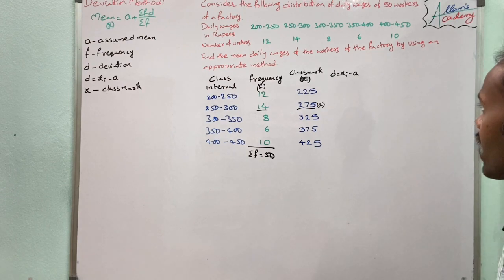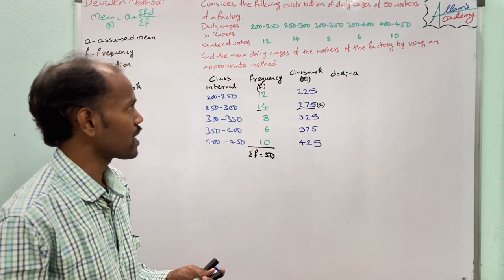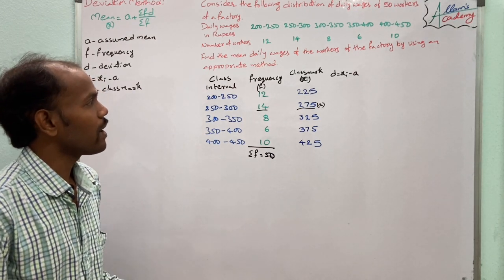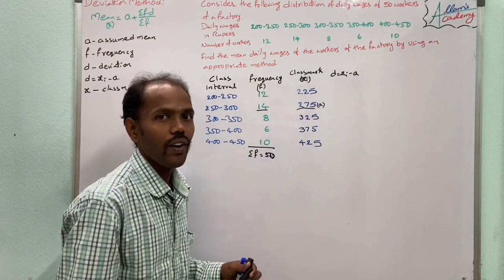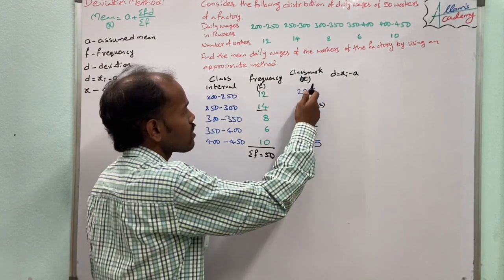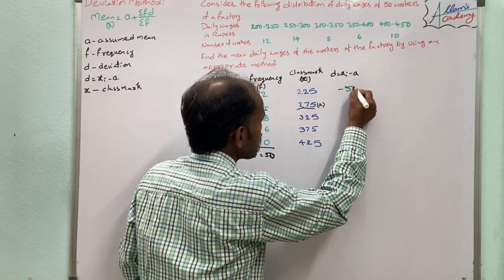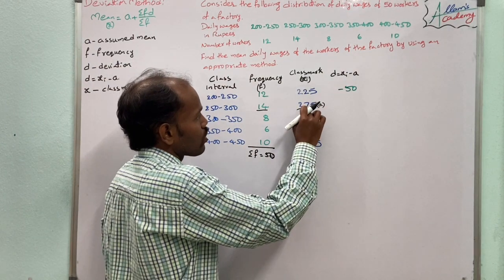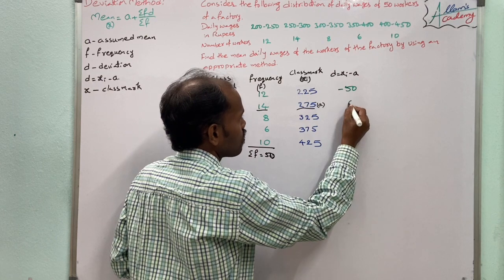So now calculating the d value. d is nothing but xi minus a. First, x equals 225: 225 minus 275 is minus 50. Next, 275 minus 275 equals 0.